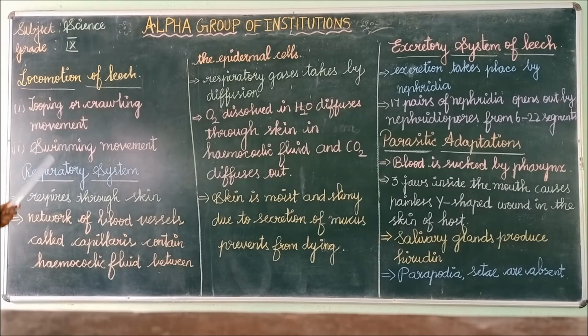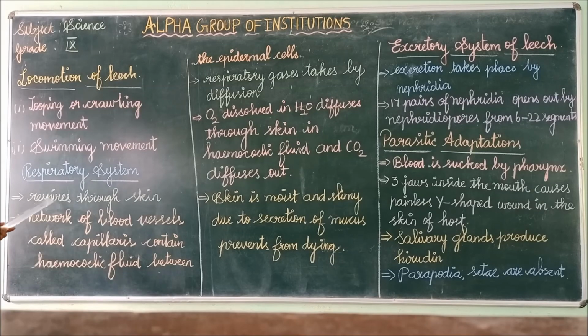Locomotion of leech takes place by looping or crawling movement and swimming movement. In looping or crawling movement, the leech contracts and expands the muscles. In swimming movement, the leech swims very actively and performs undulation in water, that is, it moves in waves. Next, we will see the respiratory system of leech.